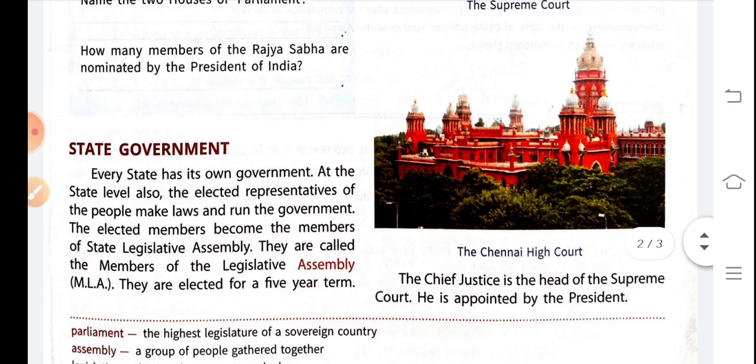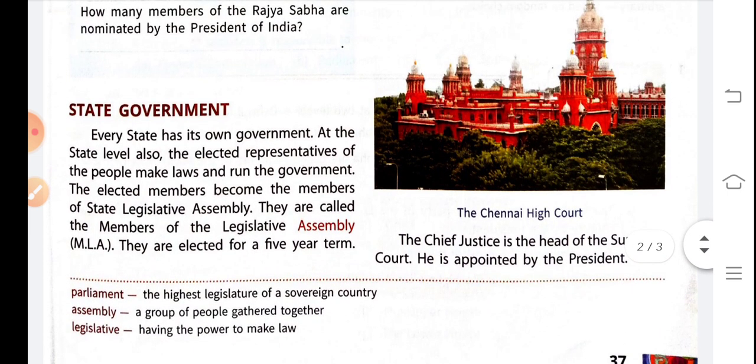Okay, so we move to state government. Every state has its own government at the state level also. The elected representatives of the people make laws and run the government. It is very true, students, because the central government is not able to run all the states, because India's population is very huge.